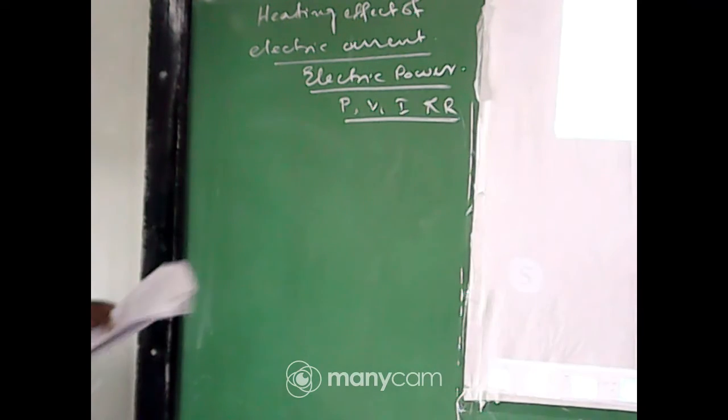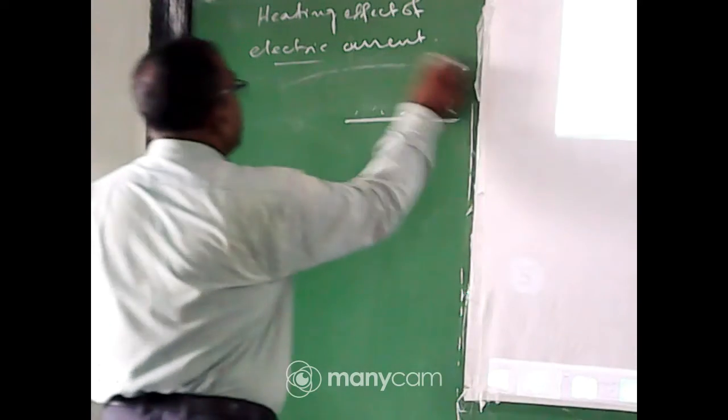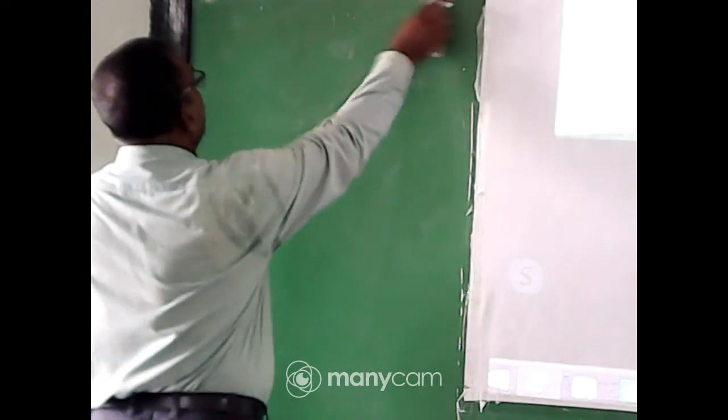So my dear student, you know it, heating effect of electric current. Let me try to make it clear to you.